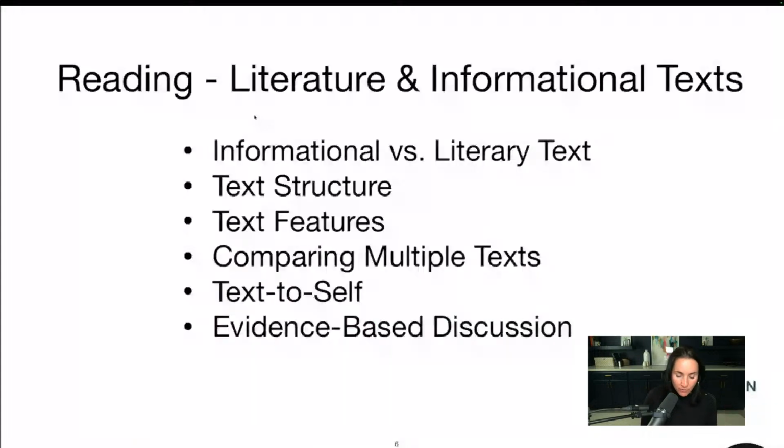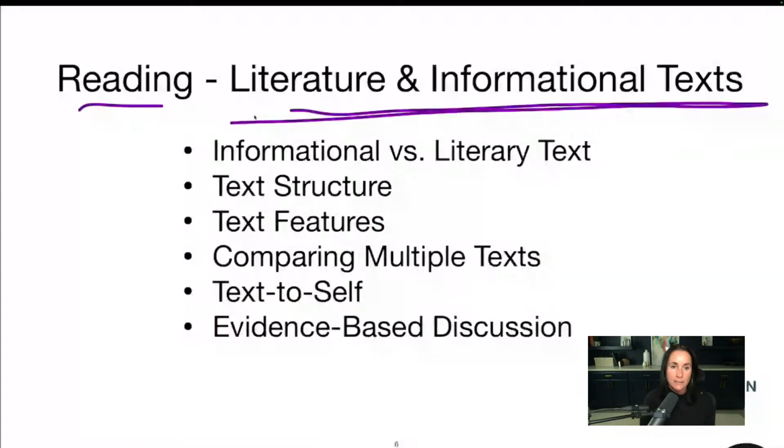All right, let's go to the second part, the reading, literature, and informational text. Big thing to understand about this part of the exam is that informational text is very important, and so is literary text, and we read them differently. Informational text is your social studies and your science text. If you are teaching social studies and science, that is an opportunity for reading and writing.